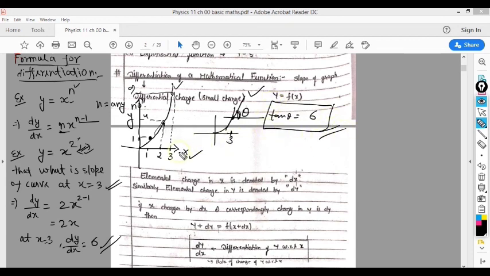So this is all for today, and we have learned how to calculate slope and how to find the differentiation of an algebraic function. In the next lecture I will tell you how to calculate the slope of a trigonometric function, and after that we will learn how to calculate the slope of a logarithmic function, and after that the exponential function. Okay, thank you.